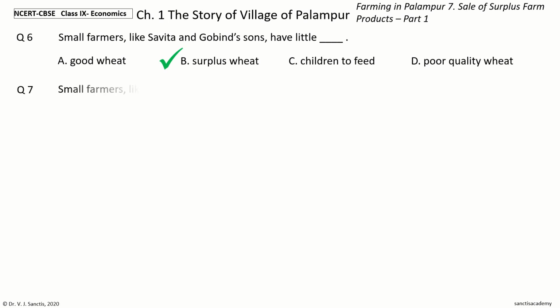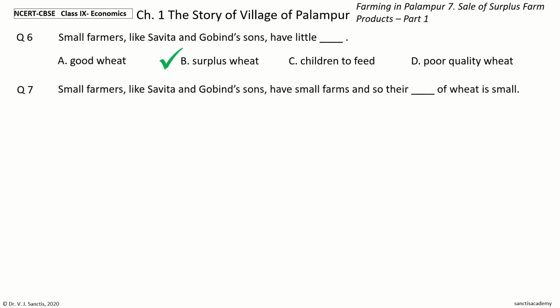Question 7. Small farmers like Savita and Gobind's sons have small farms and so their dash of wheat is small. The options are sale, requirement, total production, purchase. Your time to choose. And the answer is total production. So, small farmers like Savita and Gobind's sons have small farms and so their total production of wheat is small.